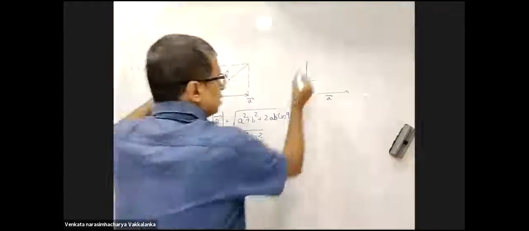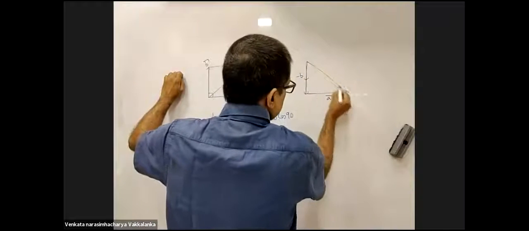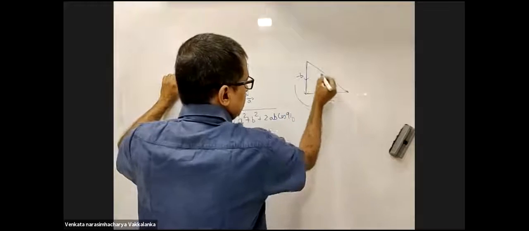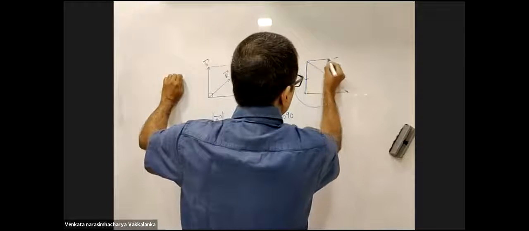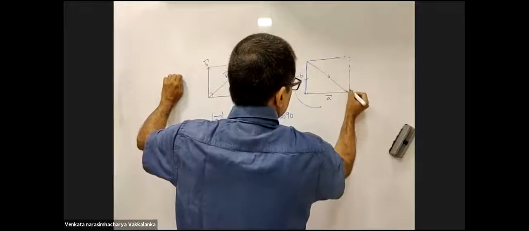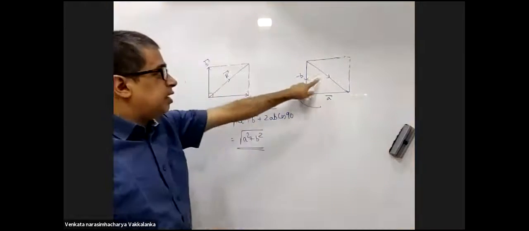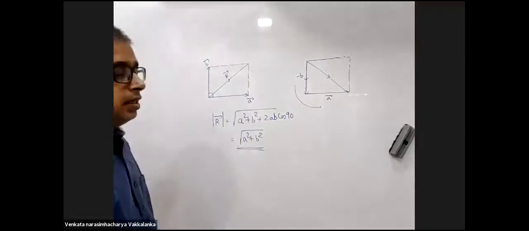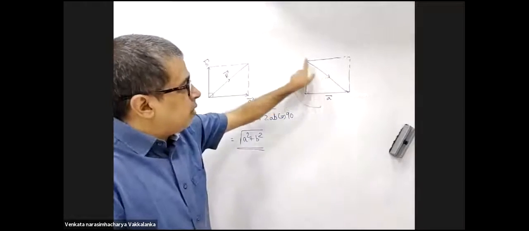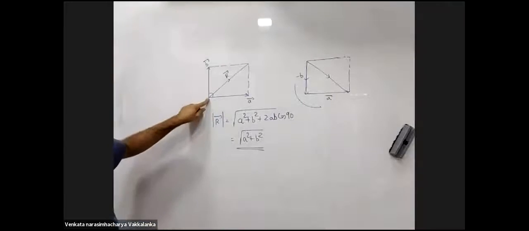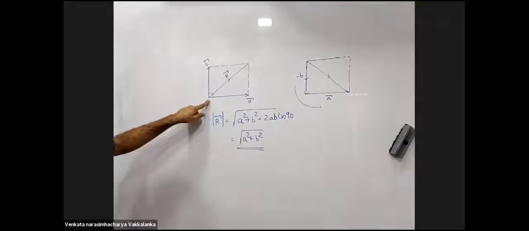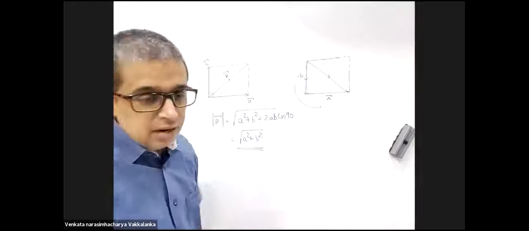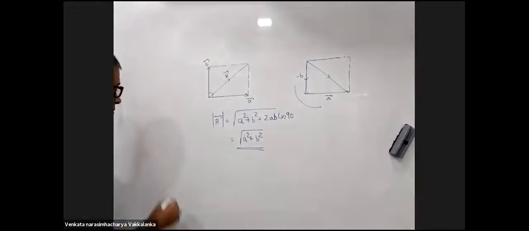Do you agree with that? Yes, sir. The resultant will be the third side of the triangle taken in the reverse. So the other diagonal will be A minus B. The diagonal from the same point is A plus B. The other diagonal of the parallelogram will be A minus B.